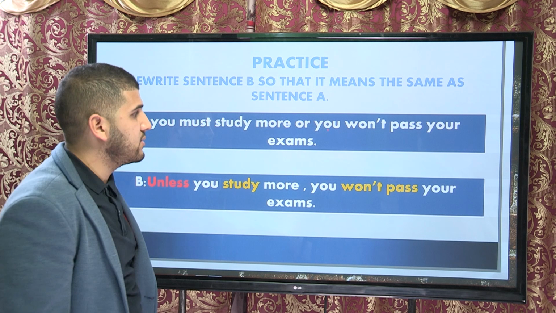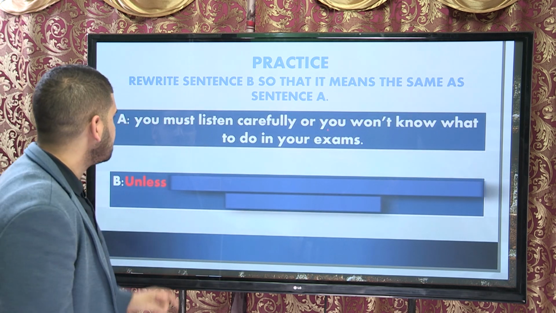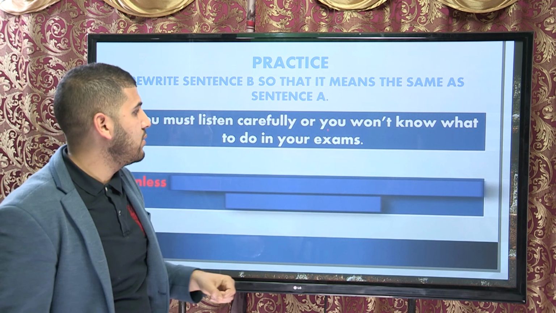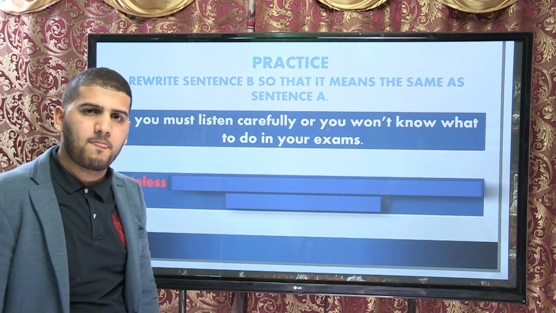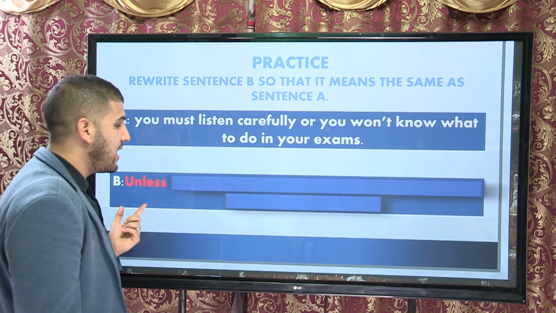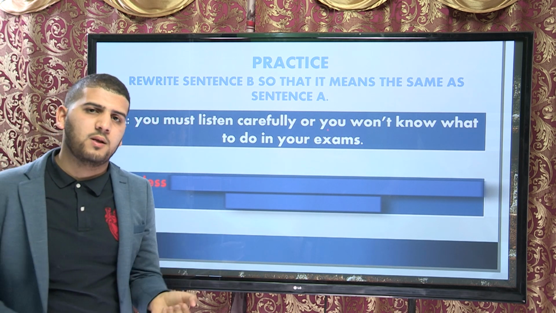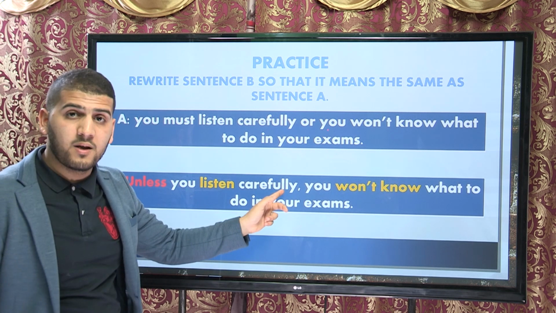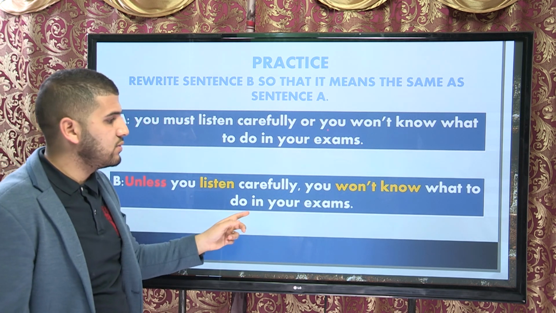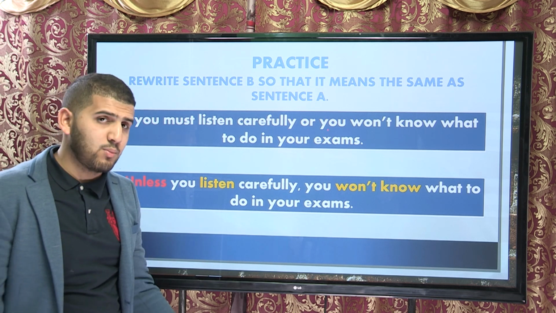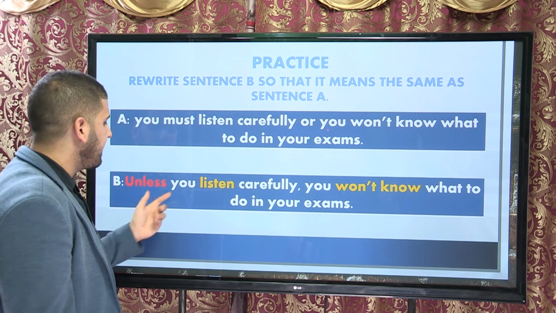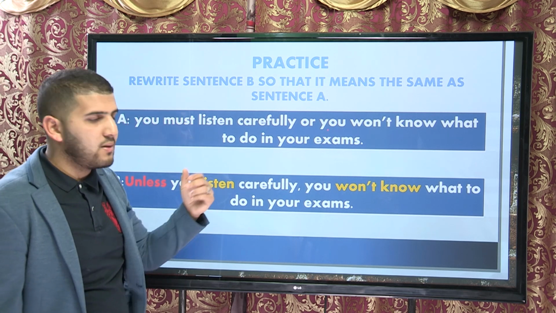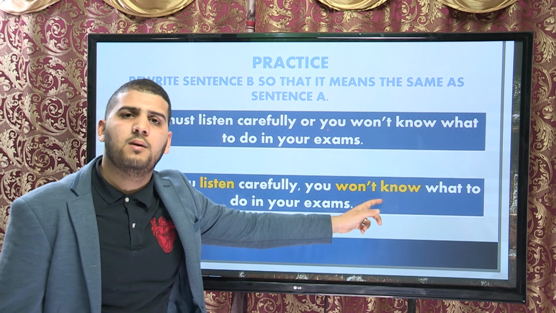Let's move on to the third sentence. You must listen carefully or you won't know what to do in your exams. So you are going to use unless to express it differently. And we say, unless you listen carefully, you won't know what to do in your exams. Once more, the verb which comes after unless is conjugated in the present simple, and the next verb is conjugated in the future.